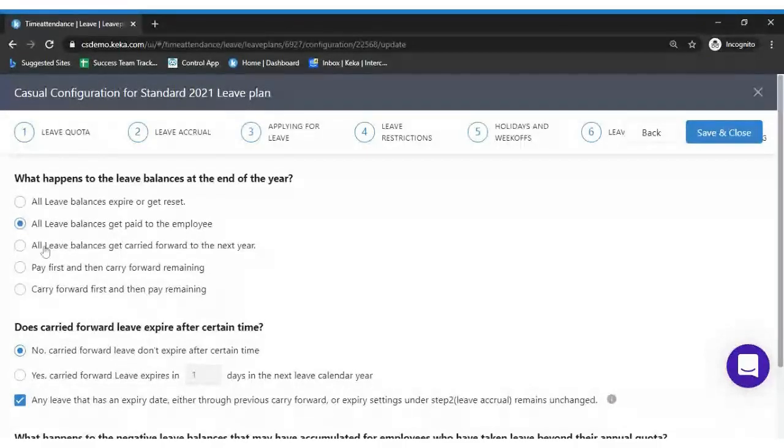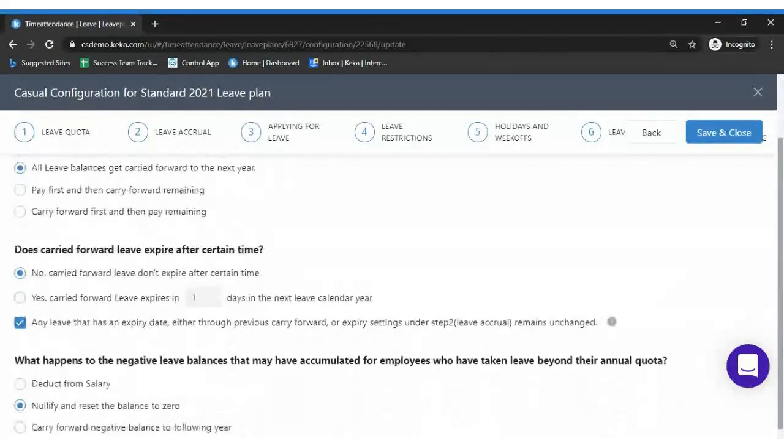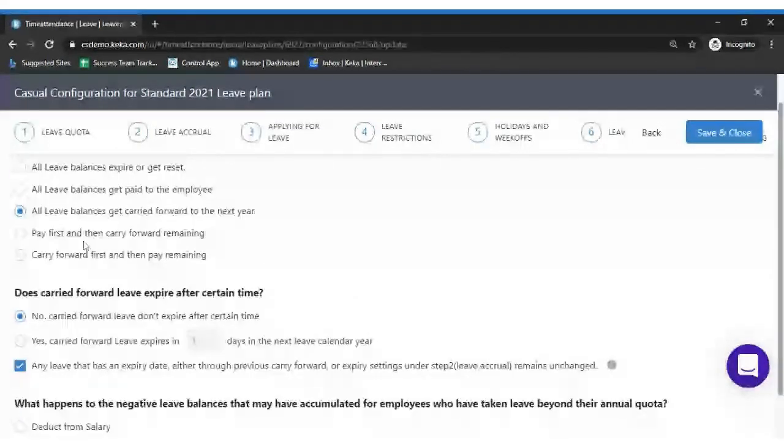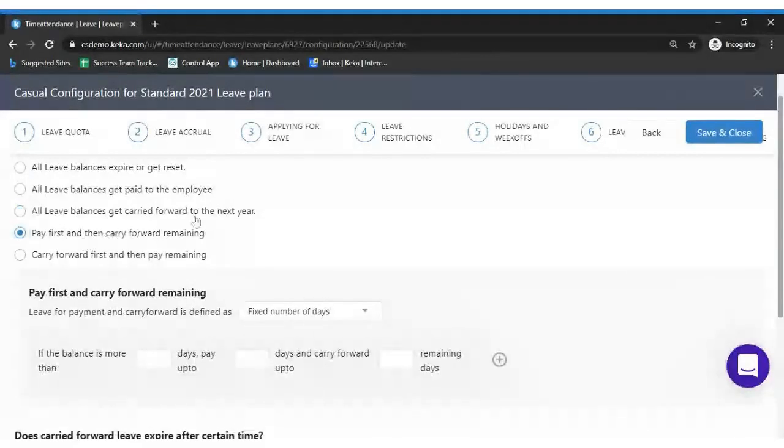The next option is leave balance gets carried forward to the next year. In this option, though the employee's leave balance is 5 or 4, all the leave balance will get carried forward to the next year, on January 1st.